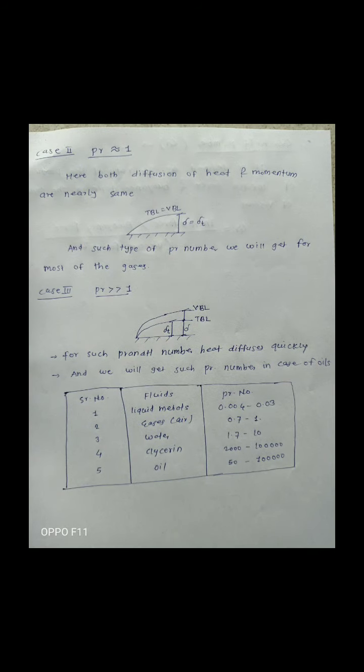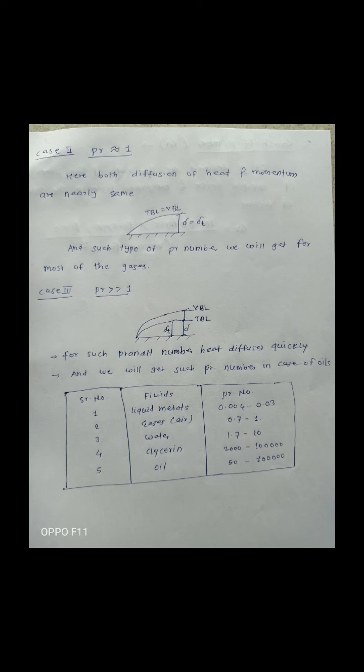The second case is Prandtl number equal to 1. What is the meaning of that? Diffusion of heat and momentum is nearly the same. Similarly, thermal boundary layer thickness is equal to velocity boundary layer thickness, and this condition we use in most of the gases.